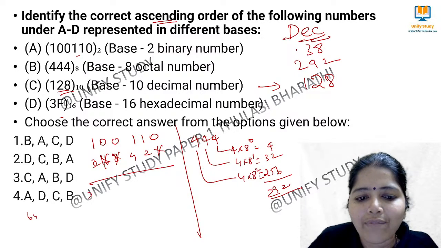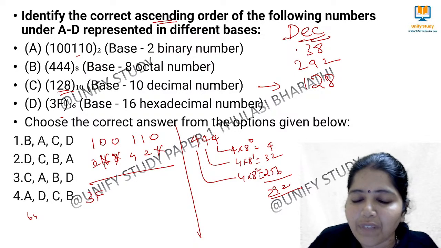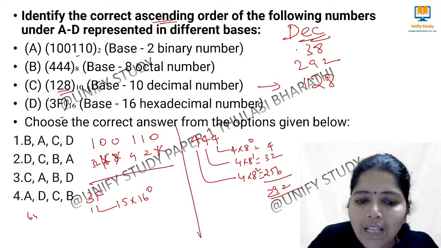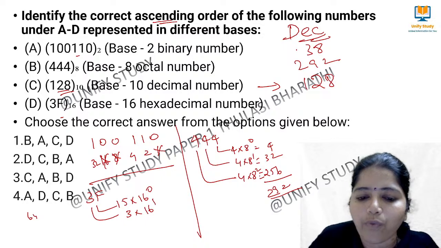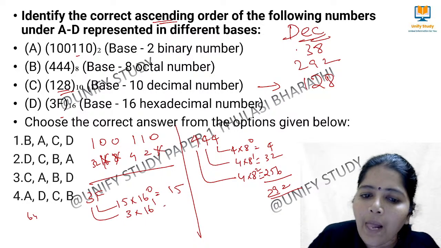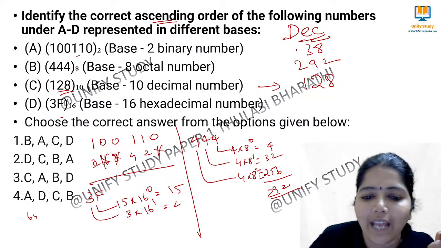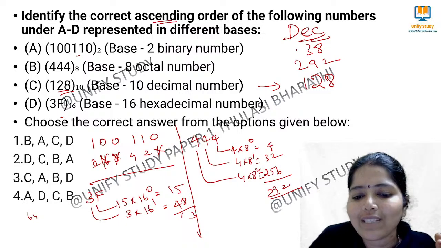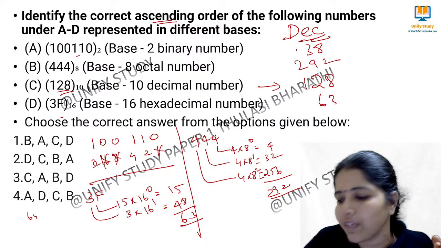And then next we have a 3F. So how to do 3F? F is nothing but 15. So 15 into 16 to the power of 0 and then 3 into 16 to the power of 1. So this is 15 and 16 into 3, this is 48. So when I add 13 carry 1, 63. So this is 63. Am I right?